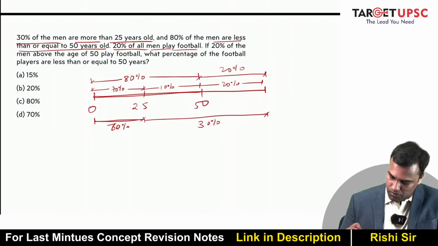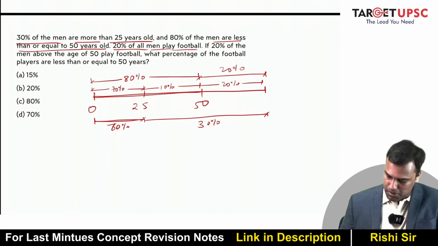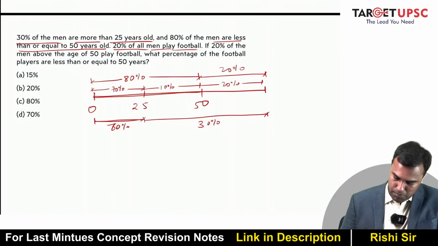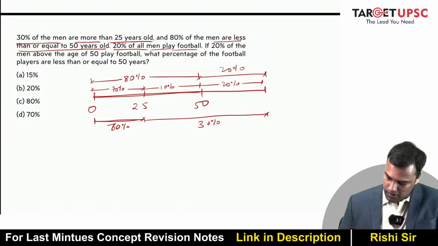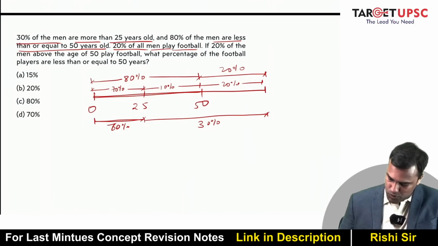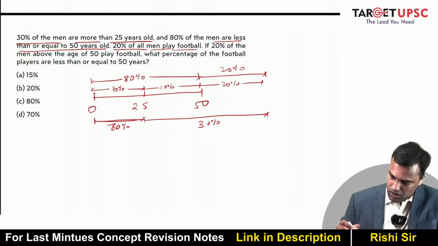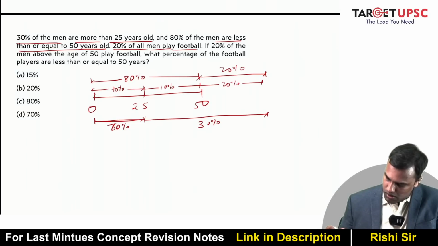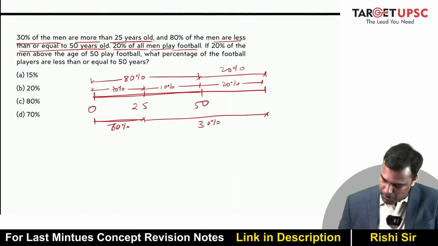20% of all men play football. So if I assume the number of people is 100, can I say 20 men play football? If 20% of the men above the age of 50 play football, so 20% of 20 is what? 4, basically. Okay, so I am assuming 100 people are there.